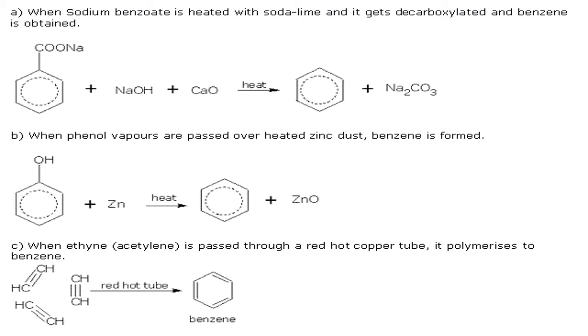These are the three important methods of preparation of benzene. One is using the sodium salt of aromatic carboxylic acid. There, for the alkane, we used aliphatic carboxylic acid. Now here we are using aromatic carboxylic acid. So the first aromatic carboxylic acid is benzoic acid.